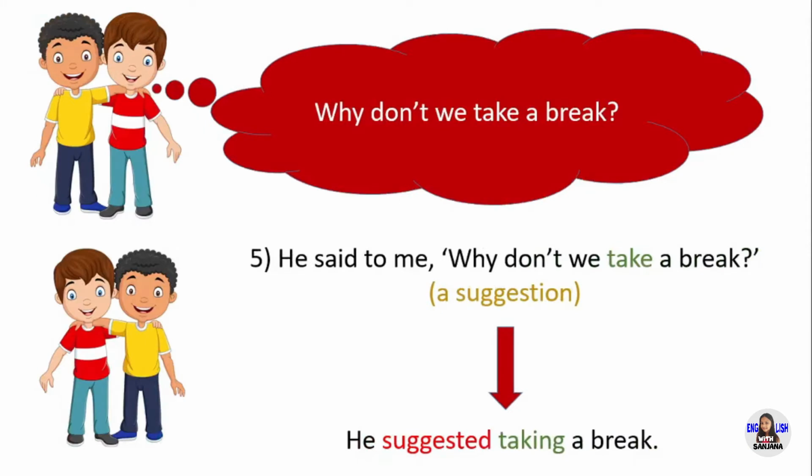Next example. Why don't we take a break? He said to me, "Why don't we take a break?" In direct speech, it is a suggestion. So you can use suggested as the reporting verb. Remember, when you use suggested as the reporting verb, the second verb should be kept as the gerund. So take changes into taking. In reported speech, he suggested taking a break.